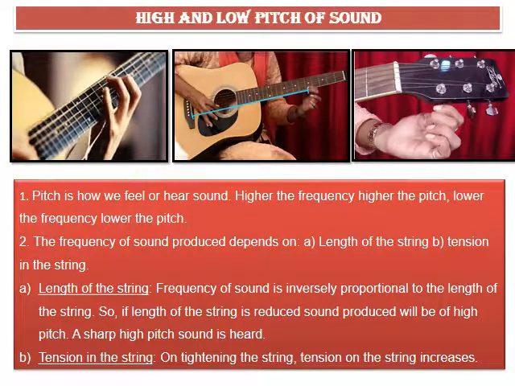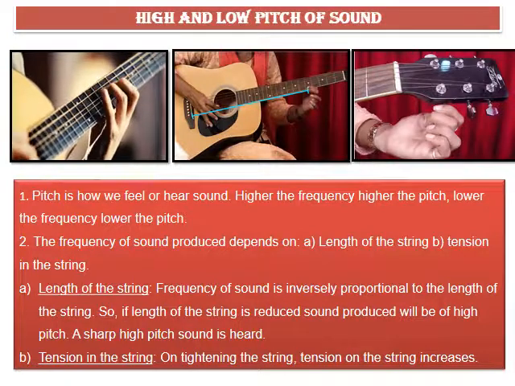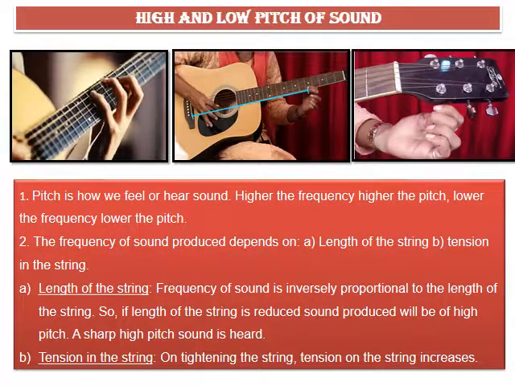The frequency of sound produced depends on the length of the string and the tension of the string. Frequency of sound is inversely proportional to the length of the string. So, if length of the string is reduced, sound produced will be of high pitch. A sharp, high-pitched sound is heard.